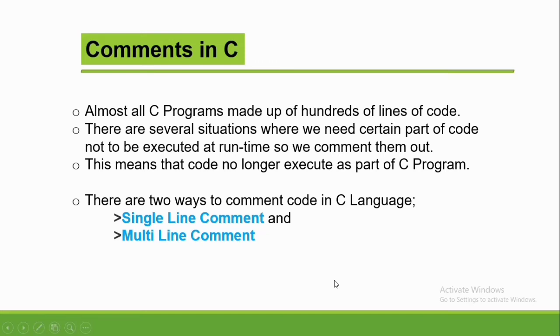Okay, so comments in C. Almost all C programs are made up of hundreds of lines of code, and there are several situations where we need a certain part of code not to be executed at runtime, so we comment them out. This means that code no longer executes as part of the C program. And there are two ways to comment code in C language: the single line comment and the multi-line comment.